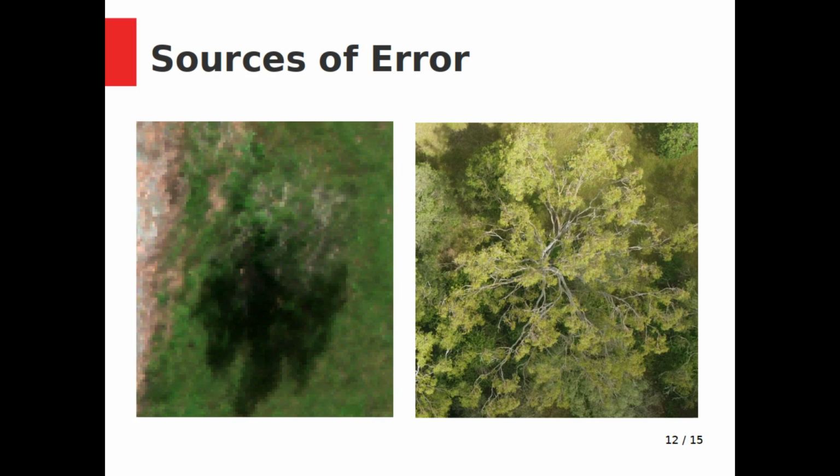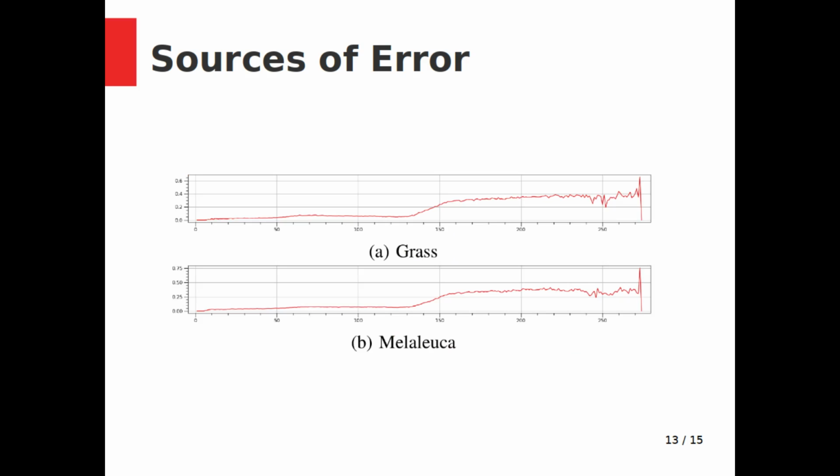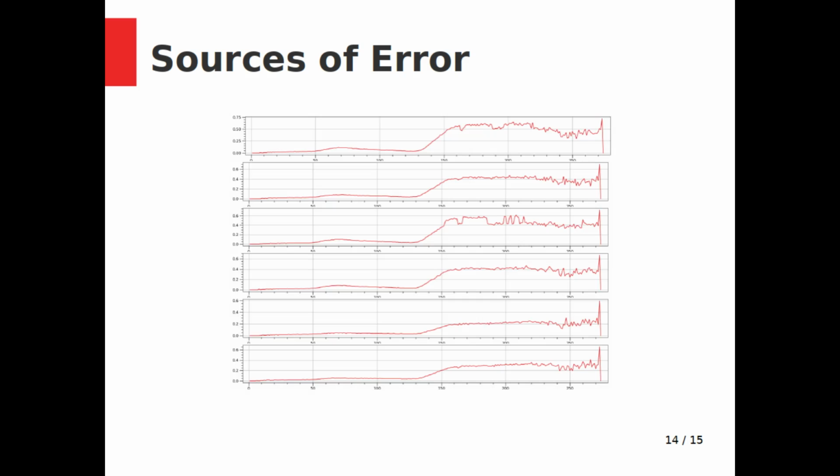Melaleuca is also a naturally spread out tree, which can be seen on the right, and as such, when using a region of interest to label one, pixels of dirt and grass would have been included unknowingly. On top of this, it was found that Melaleuca is spectrally similar to grass, which can be seen here. Not only is it spectrally similar to grass, there is a large degree of variance in the spectral response to the leaves, which likely results in misclassification.